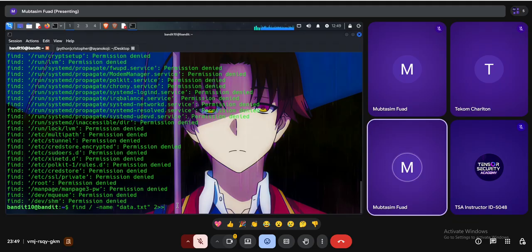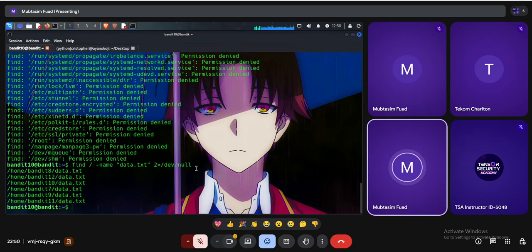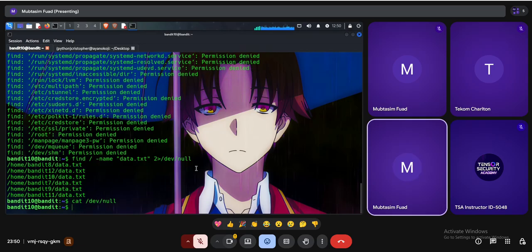But one greater than sign means the file will be created as a new file. Okay, so I'm just trying to do this one actually. The standard error means all the errors that I'm facing here, like permission denied, will be saved in this location, which is /dev/null. That's all. But if I try to read it again, let's say cat /dev/null, I don't know if I can read it.